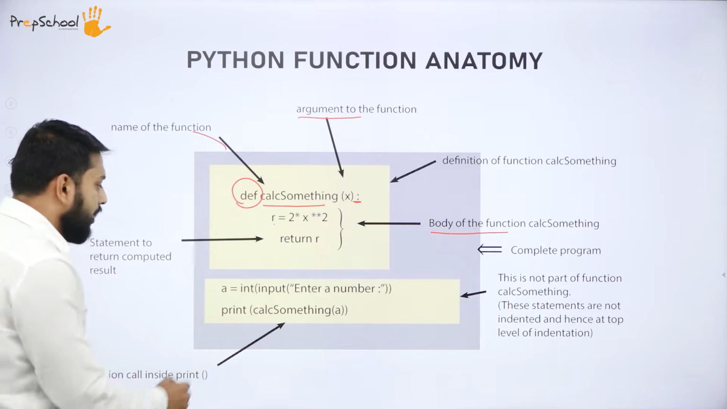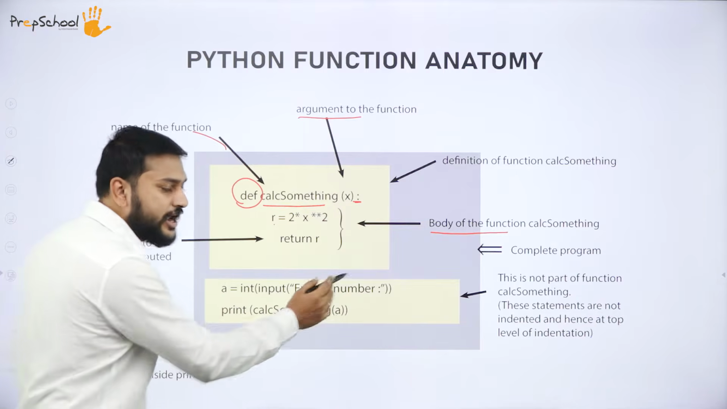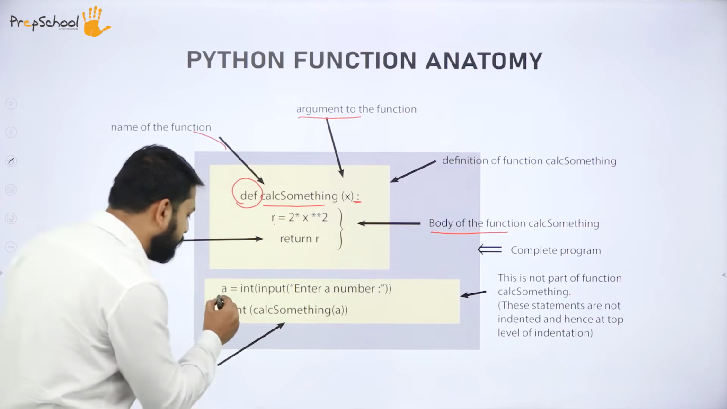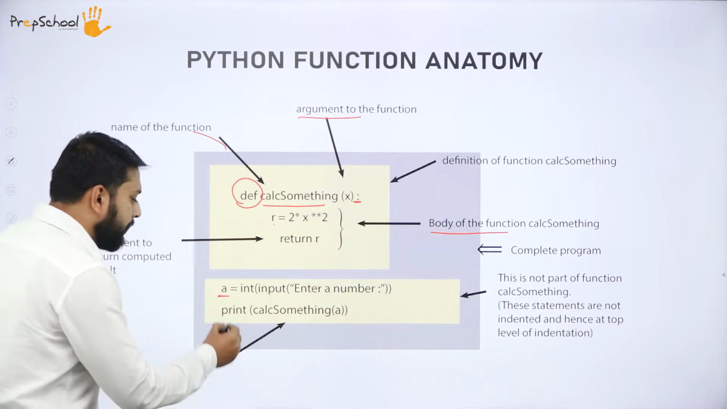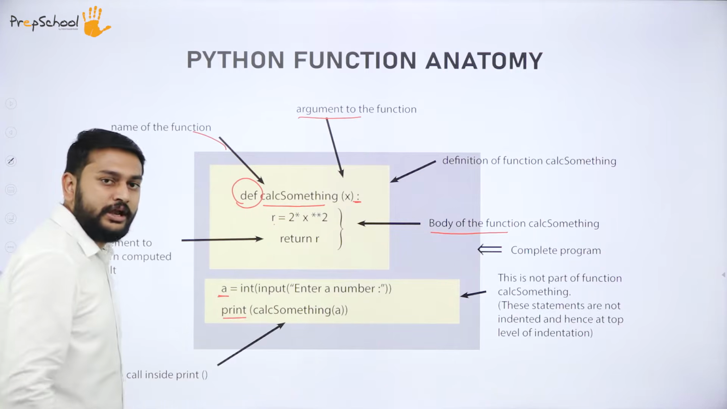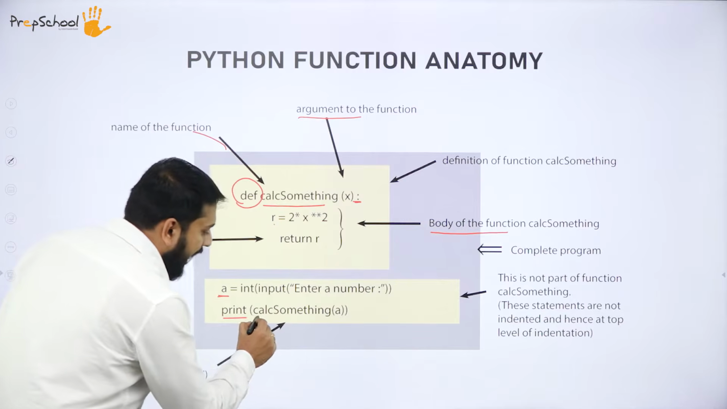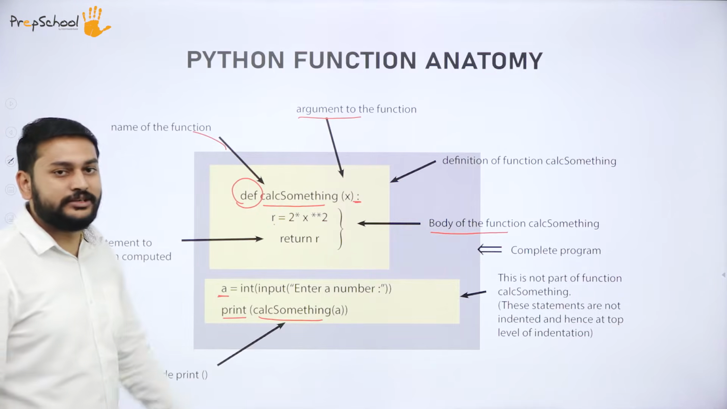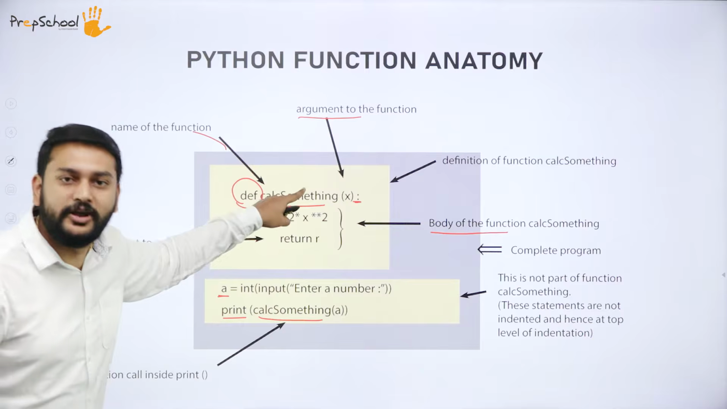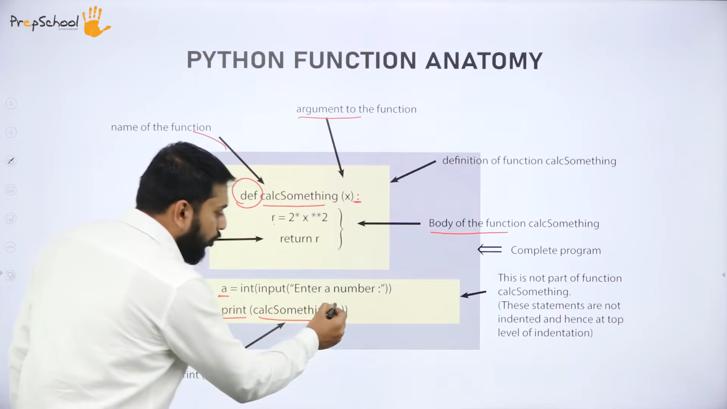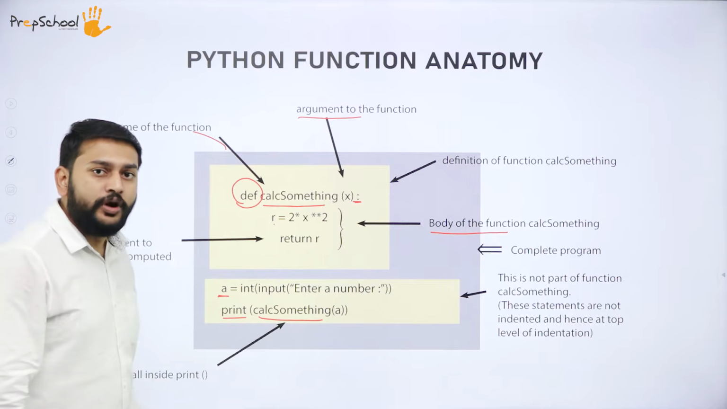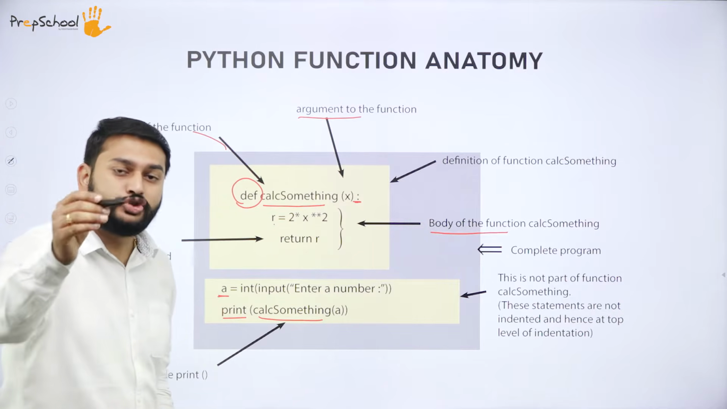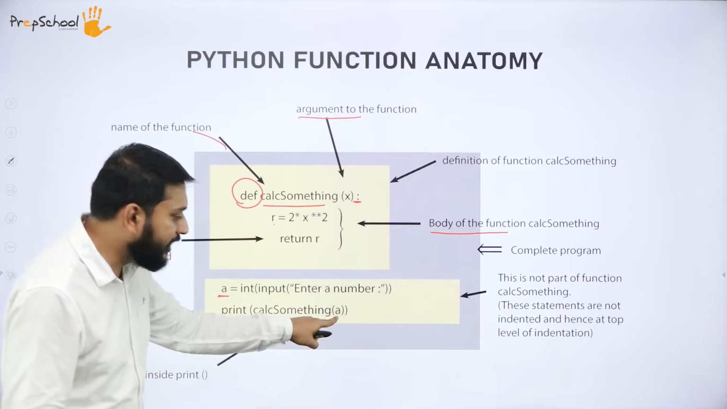Please observe. Here, what am I trying to do? I'm just trying to read a value from the user and store that in a variable called a. After that, please observe I'm using the print statement. Inside that, calc something. What is this calc something? That is the name of my function. And then within the parenthesis, I'm passing this a. What is this a? Whatever value the user has entered, I have stored in a. That is what I'm trying to pass.